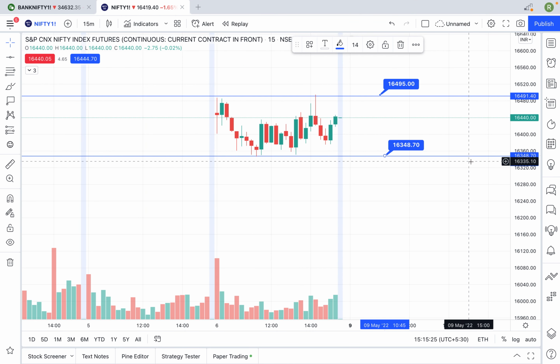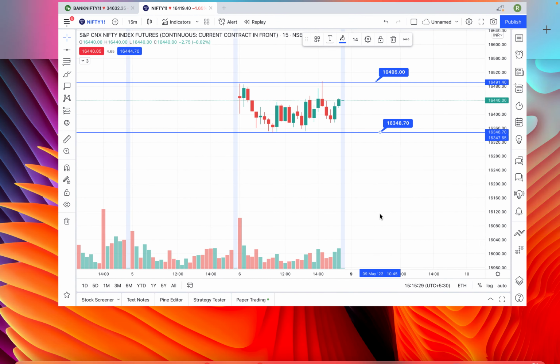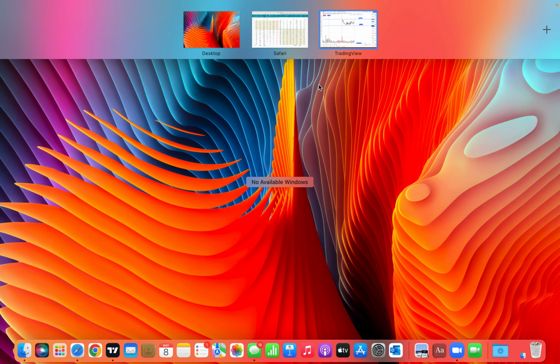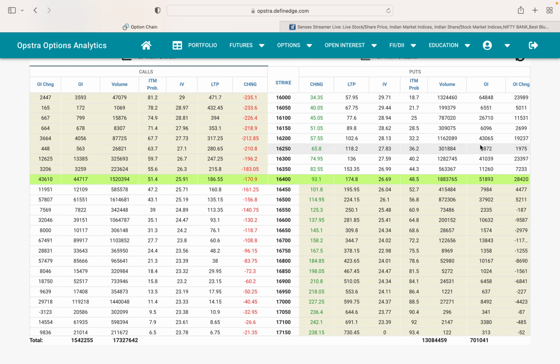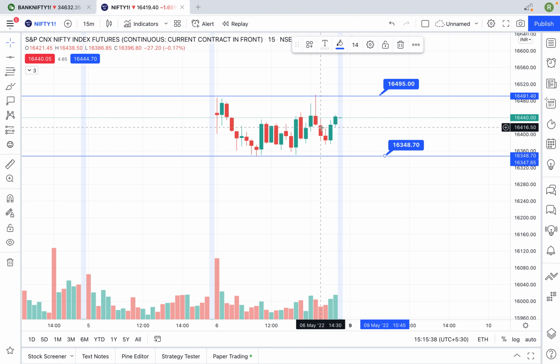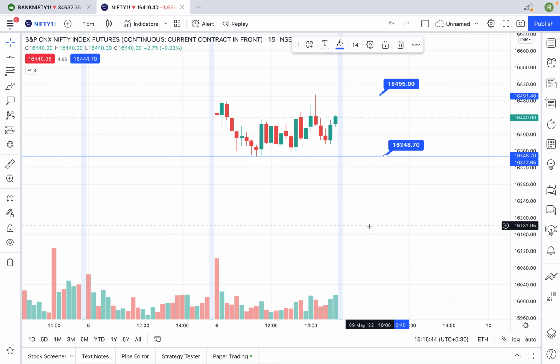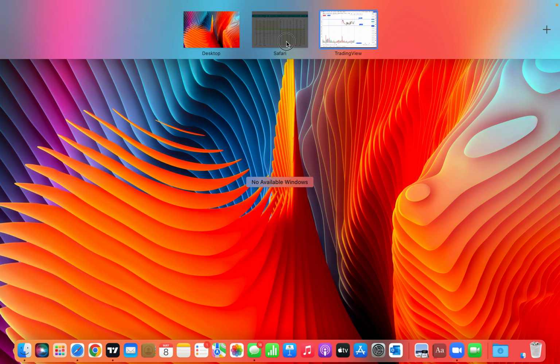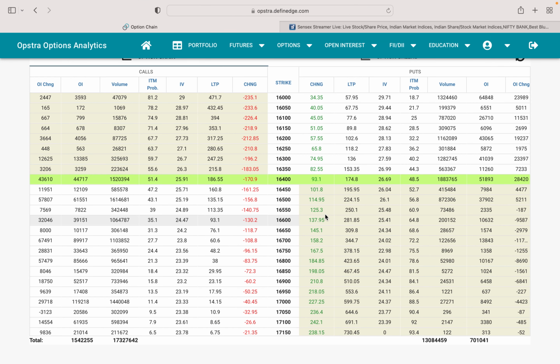So if you are observing here, we saw exactly 348, which is 48 points above 300, and 300 is a very strong support. So when you understand this option chain analysis in these parts, you will have a clear-cut understanding whether the market will go sideways, upside or downside momentum. So this is how you need to understand. In an option chain, always you need to follow this particular strike price.